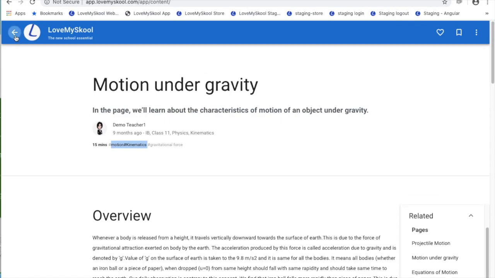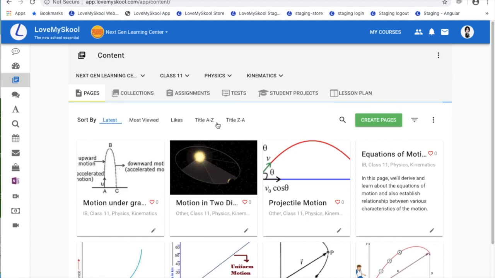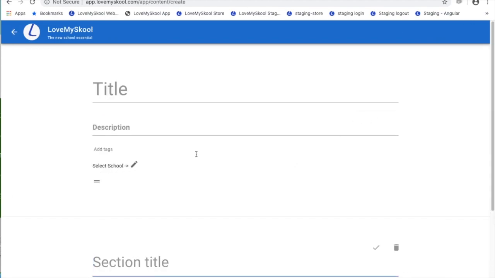Now creating these pages is also very easy. If you know Word and if you are using Facebook and WhatsApp, you will be able to easily create beautiful pages in the system. To create pages, you can click on the create pages icon, which will be visible only to teachers and admin. Students and parents will not be able to add pages.